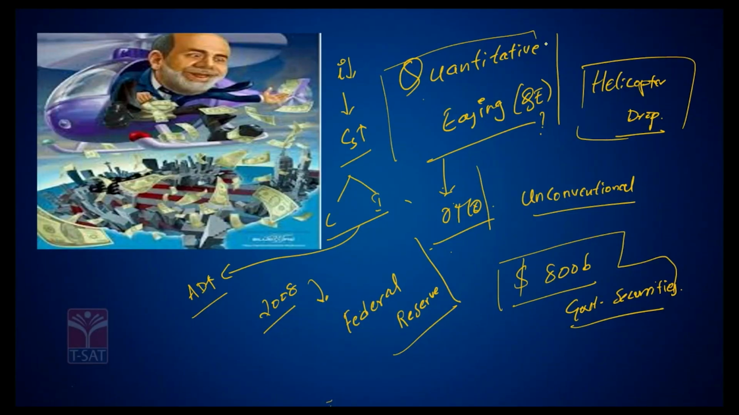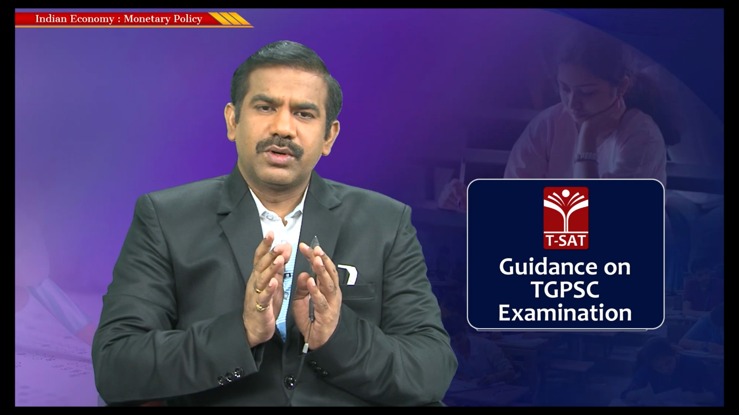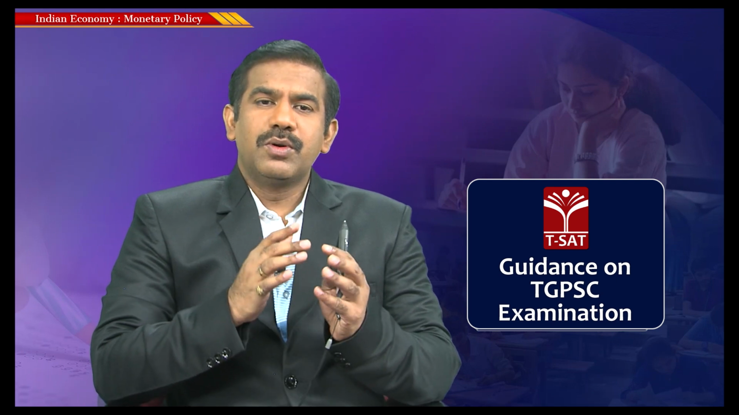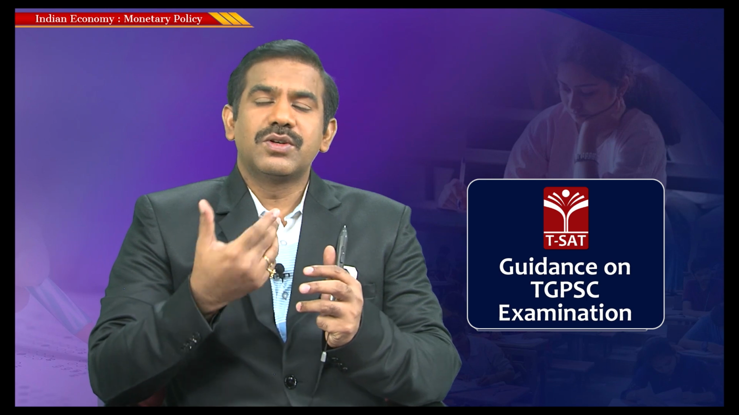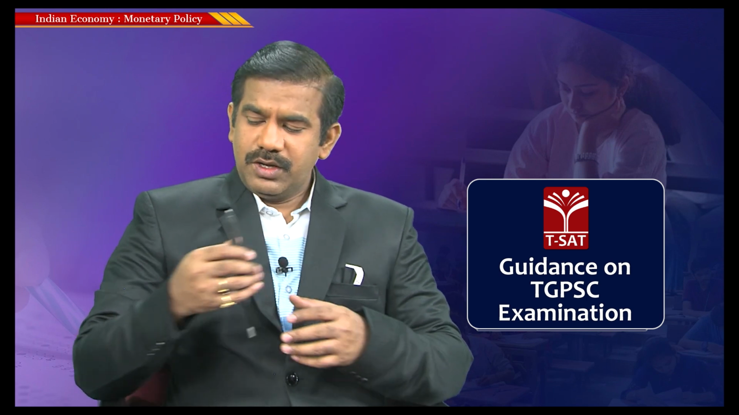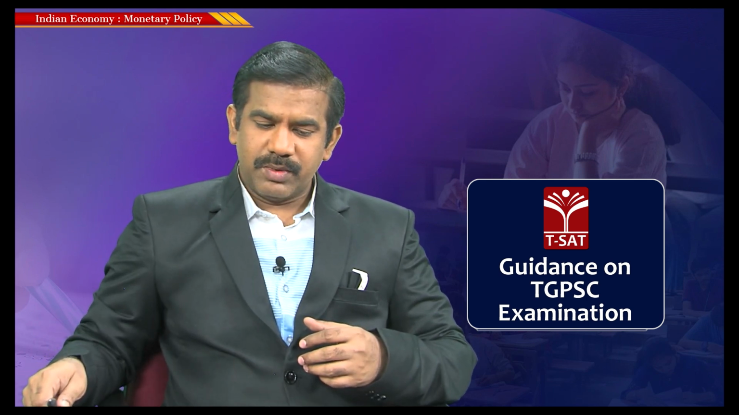So under quantitative easing, what do you think central banks typically do? They do something very similar to open market operations. They either buy or sell securities, but here in this case they do this on a very large scale in a very short span of time, and that's the reason it is called an unconventional tool of monetary policy.